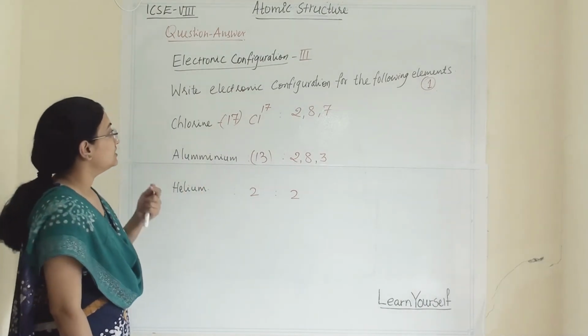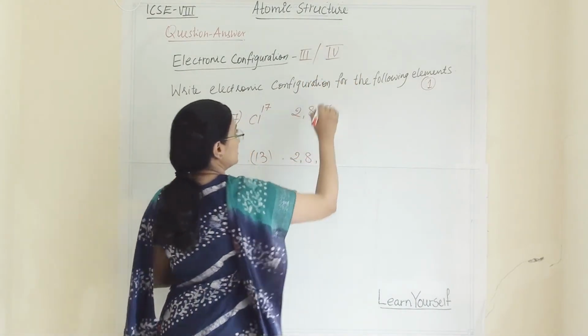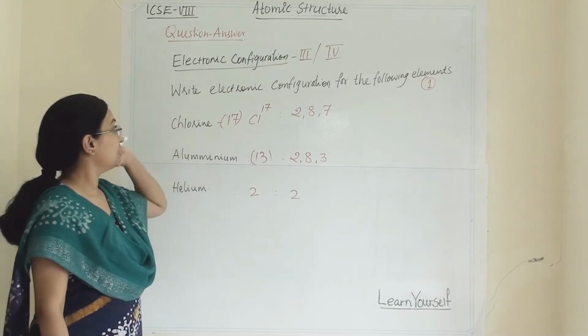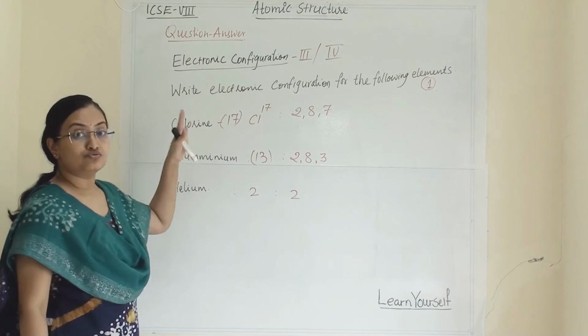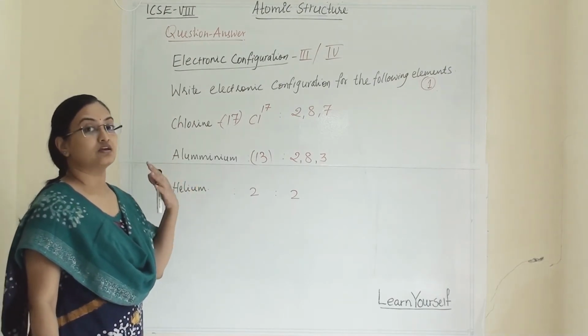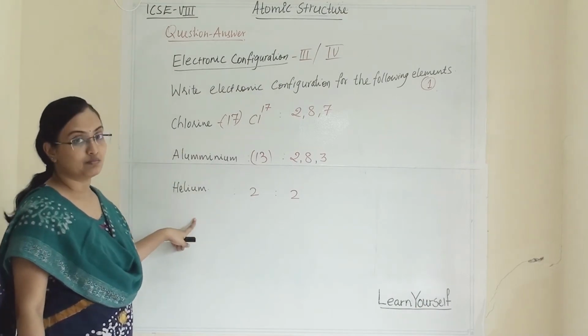Now the next type of question, type number 4, is how to draw an orbital diagram or orbital structure for the given elements.